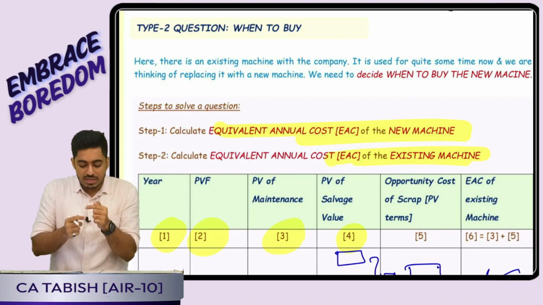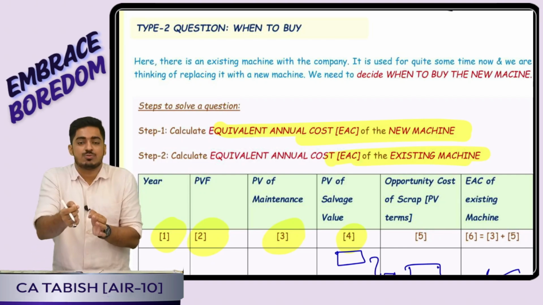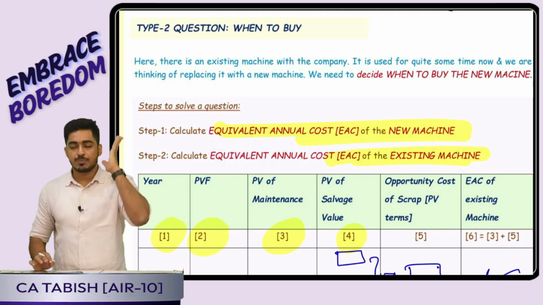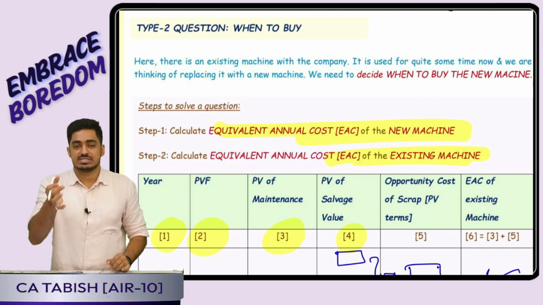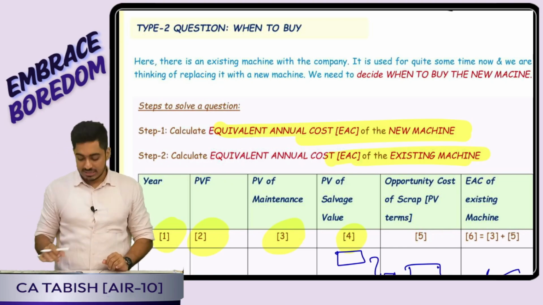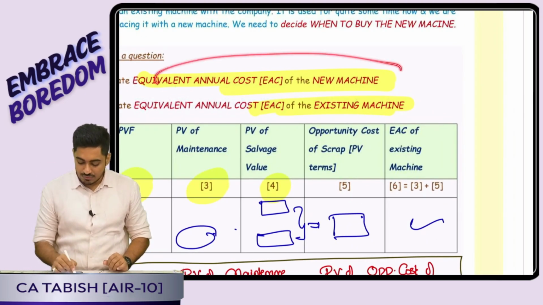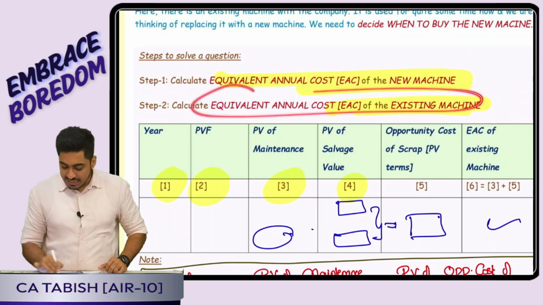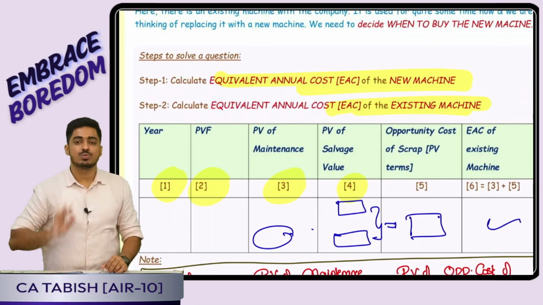I want to know for every year, if I use it for one more year, how much more? So what is the framework? Step 1: if I purchase a new asset, how much cost am I incurring every year? I will calculate the EAC of the new asset. Step 2: I have to calculate the EAC of the existing machine. For the existing machine, what is the EAC?